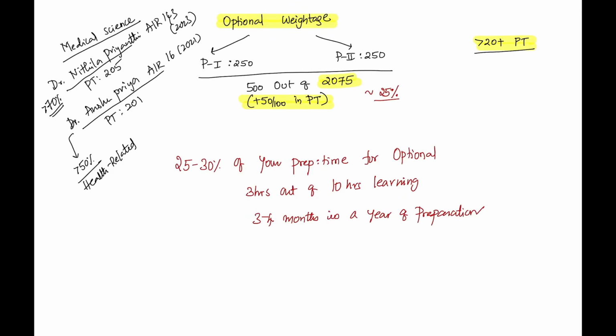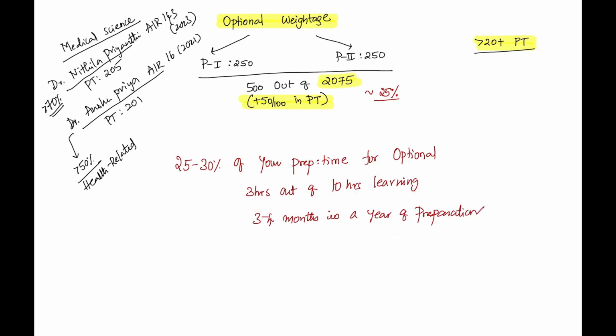So the third take home is, optional is crucial, optional is critical, and very importantly, optional should get its own respect and time. I have seen many young doctors ignoring their medical science optional because they have done 5.5 years of medical study. They think they will be able to score high, but that's not the case. Even if you have done well in your medical college, even if you have secured a lot of gold medals or good percentage, even after that, please spend at least 3 hours out of 10 hours of your daily learning, or at least 3 to 4 months of your study in a year of preparation.